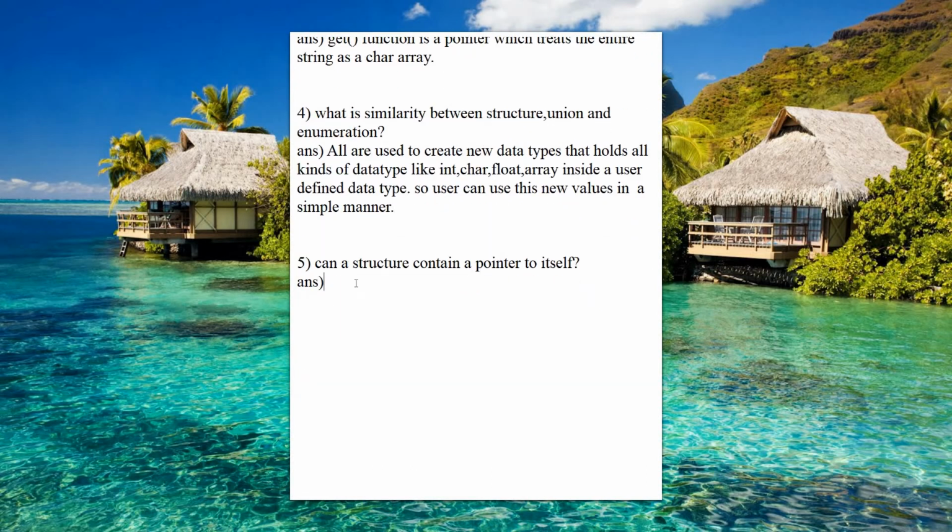So the next and last question is, can a structure contain a pointer to itself? Yes, the answer for this is yes. A structure can contain a pointer to itself. So you need to justify it with an example. You need to tell them with an example.